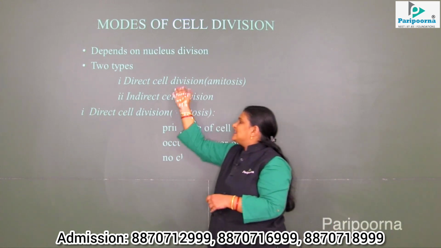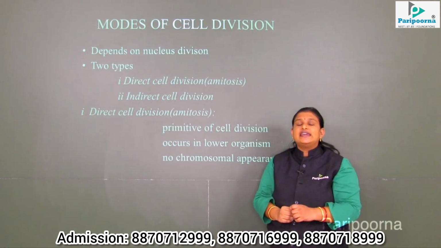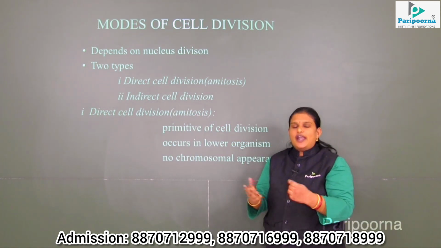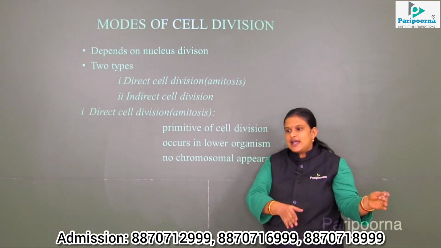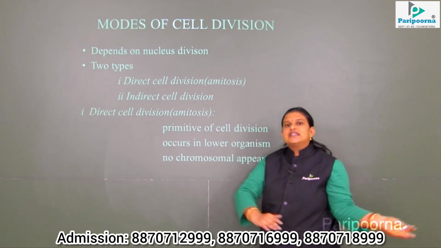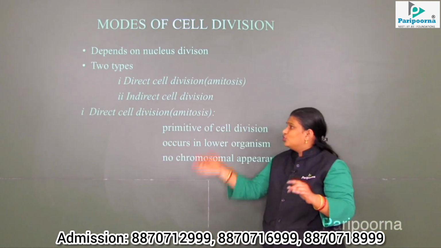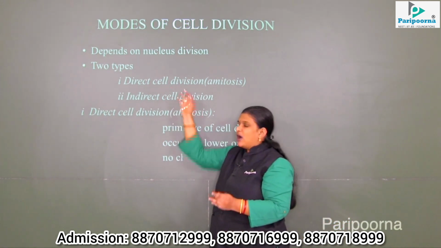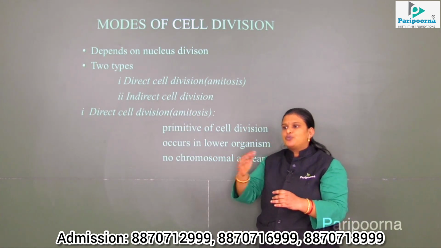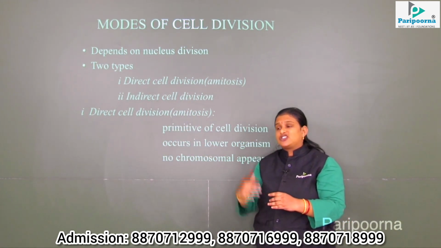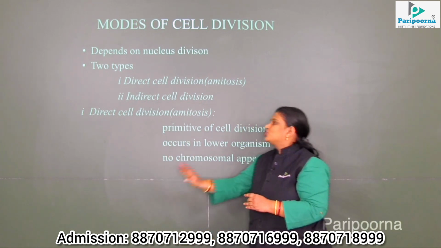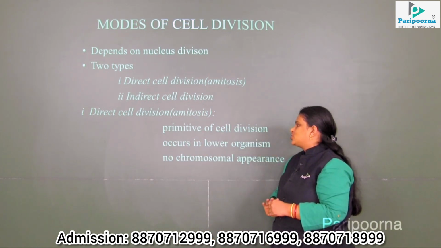Then what about direct cell division? It happens only in bacteria. Why is that? Because bacteria need only mass multiplication. That is, they need to produce in n numbers. They have to increase their progeny. Because of that, direct cell division is possible.